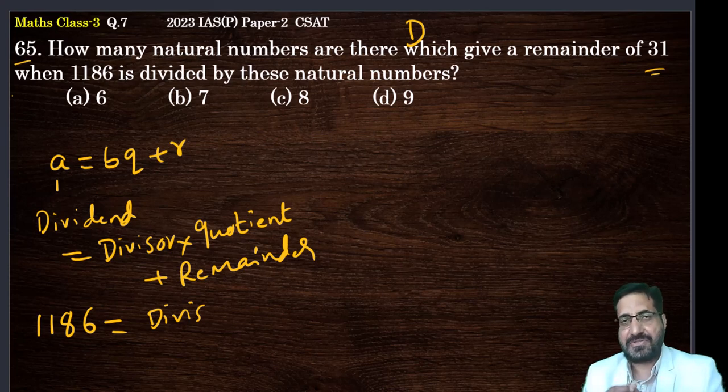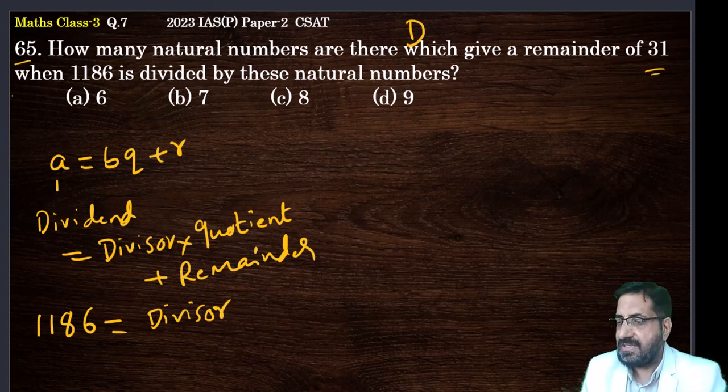It's a kind of revision. A factor is that number which divides any given number completely. Completely means what? Without leaving a remainder. That is, the remainder is 0. So here 31 is the remainder. Now, this divisor: natural numbers are all counting numbers, 1, 2, 3, 4, 5, 6, 7, 8, 9, like that. Positive integers. These are not fractions. So that's why they are called natural numbers, counting numbers.